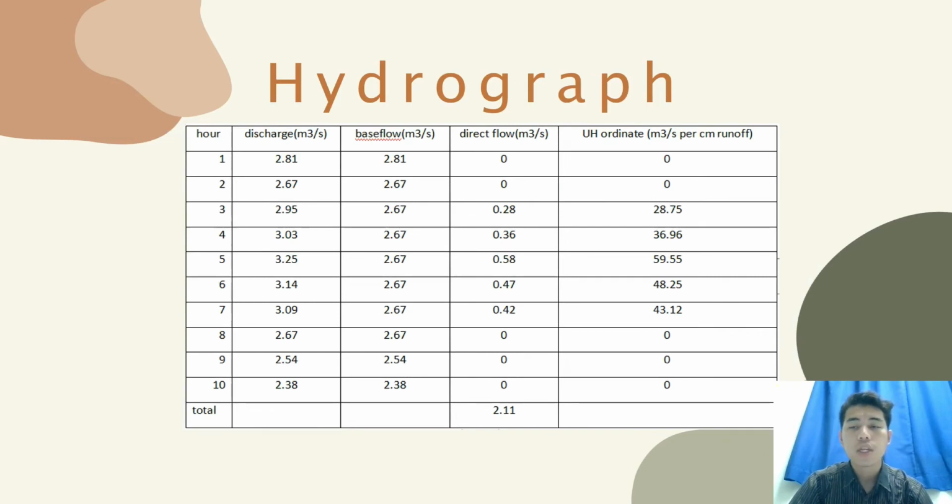After that, we need to calculate the discharge based on the formula. And the second one is we need to calculate the base flow based on the straight line method. After that, we do the direct flow. The formula is simple: discharge value minus base flow. After that, we calculate the UH ordinate based on the formula. This is the data that we get.